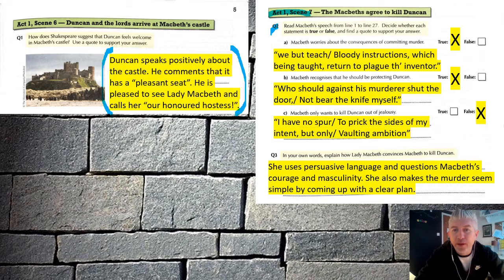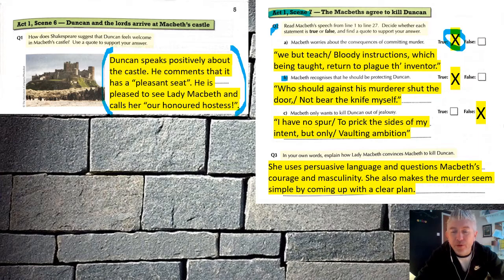Question 2. So, Macbeth worries about the consequences of committing murder. That is true. He does, and he says to himself, "we but teach bloody instructions, which being taught return to plague the inventor." And that's basically a way of saying what goes around comes around. So if I kill someone, then someone's probably going to try and kill me. If I kill Duncan, someone else is going to try and kill me. So basically he's aware of setting himself up to be a target of violence.